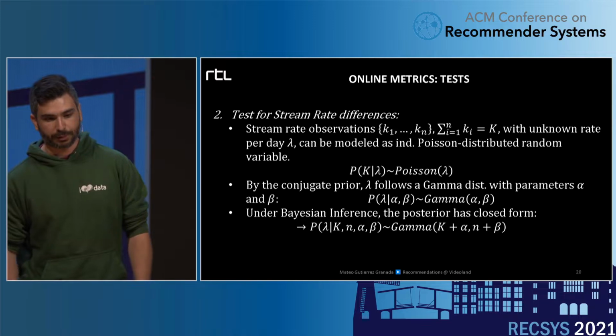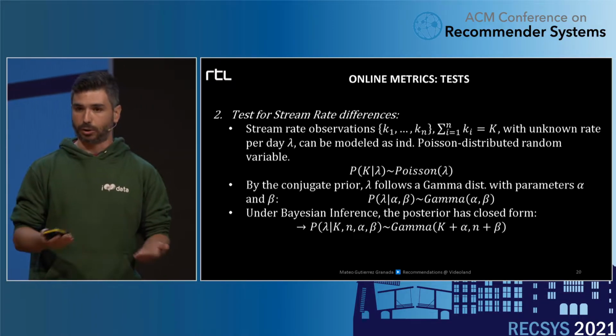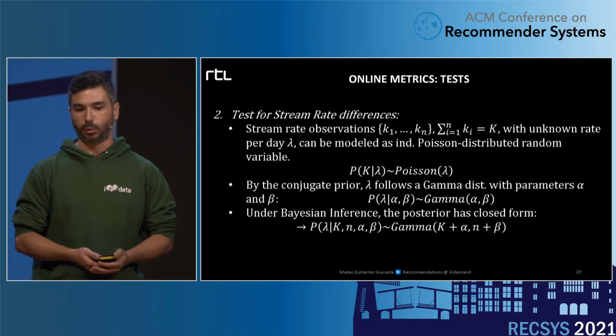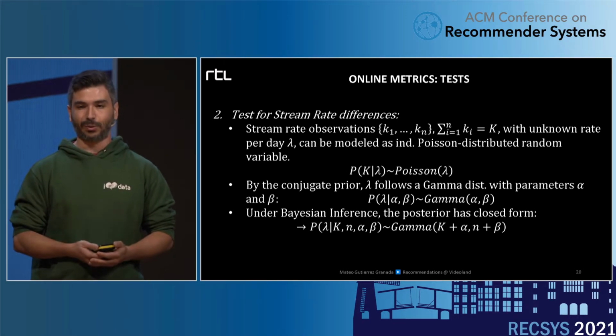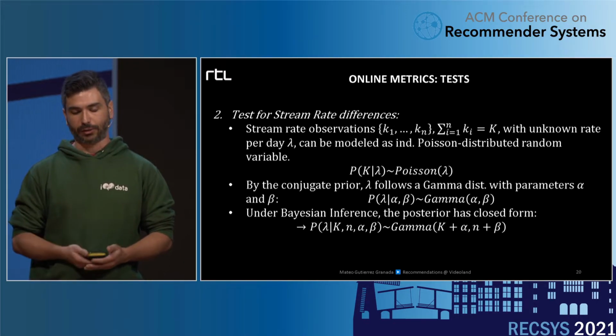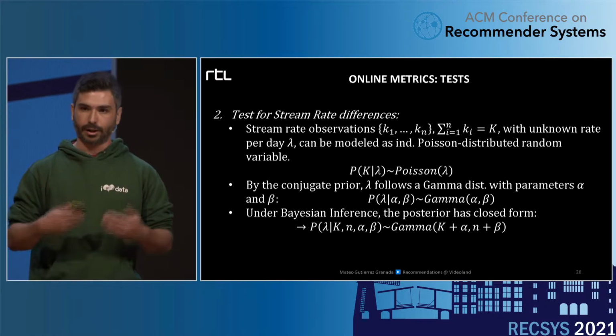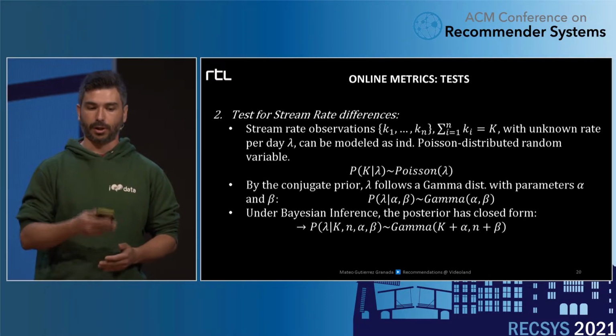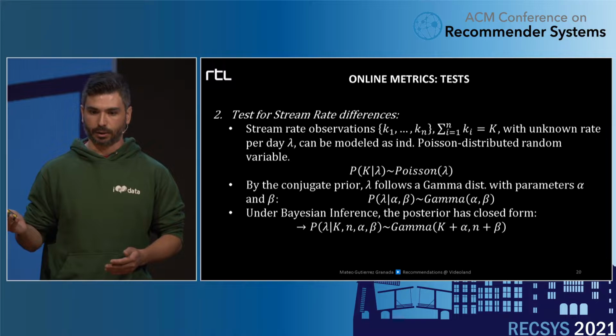For the stream rate, we also observe that the counts would follow a Poisson distribution. If this is the case, then we can introduce a prior for the rate, a gamma distribution, and again, we would have a posterior of the rate given the observed data.